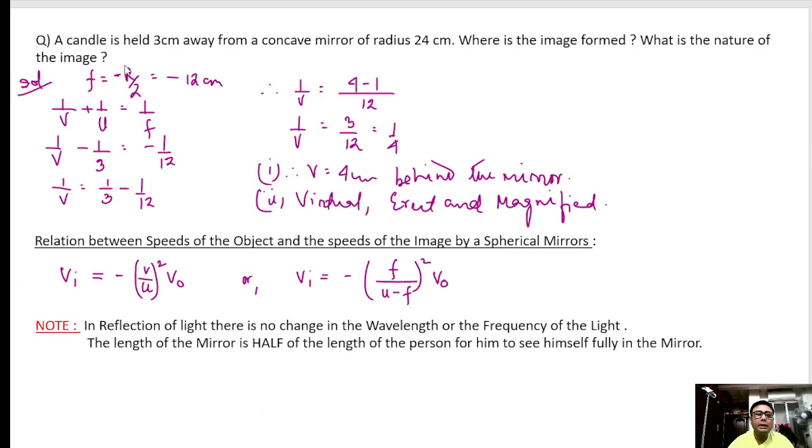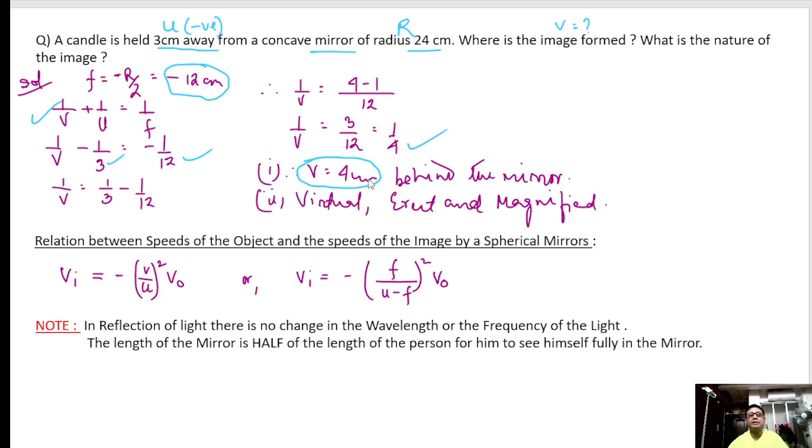Next, a candle is held 3 centimeters away. That means U is given, which should always be negative, as I told you. From a concave mirror of radius of curvature given, the focal length should be half of that, and it should be minus because it is a concave mirror. Where is the image formed? They are asking V. Using the mirror formula, U is minus 3, f is minus 12. Calculating, we get V as 4, which is positive.